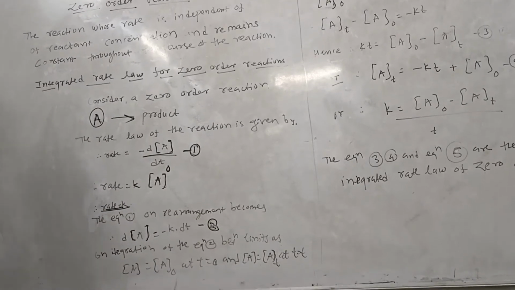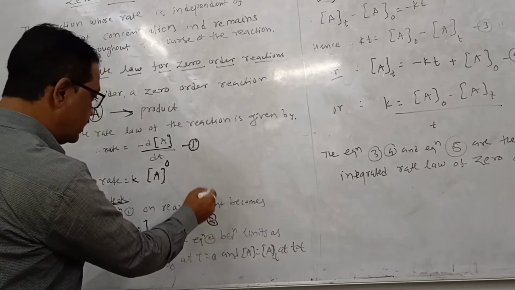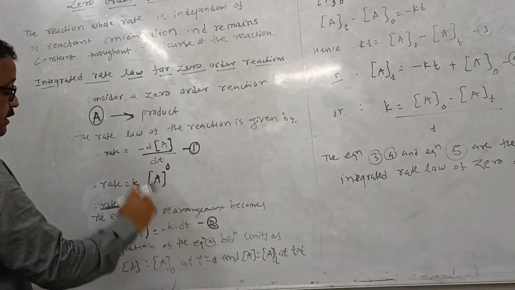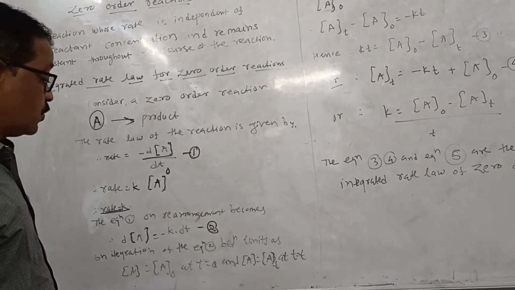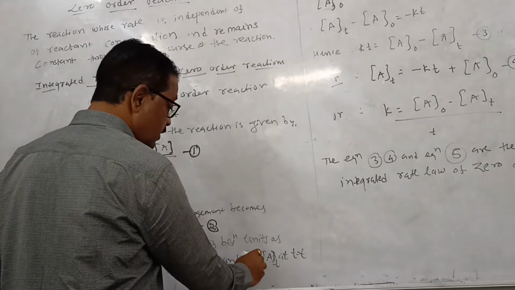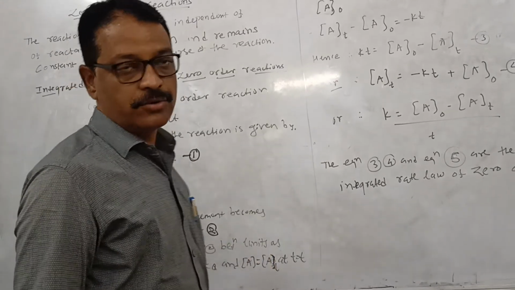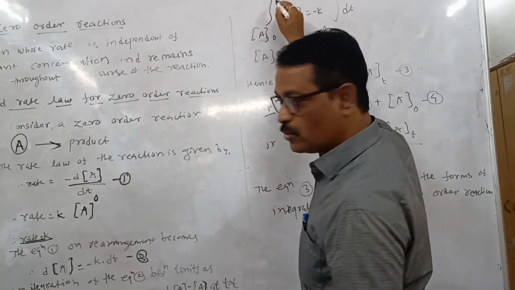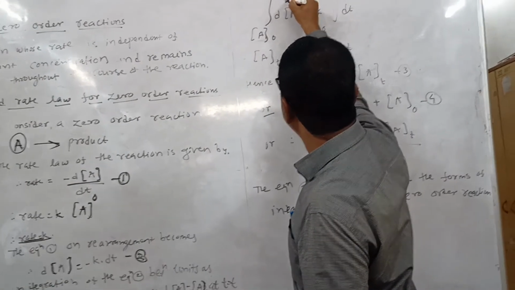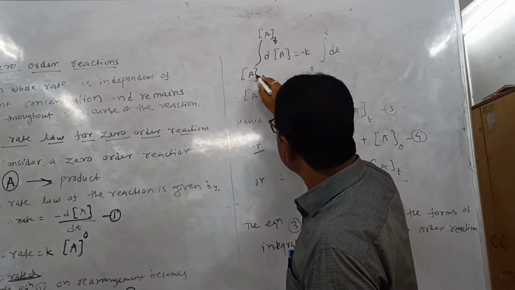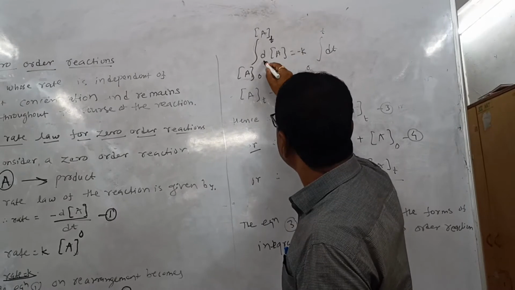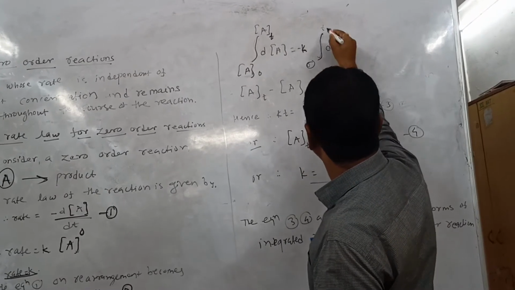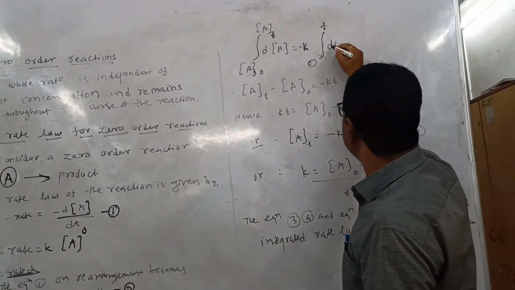On integration of equation 2 between limits [A] equal to [A]0 at t equal to 0 and [A] equal to [A]t at t equal to t, we integrate [A]0 to [A]t d[A] equal to minus k integral 0 to t dt.